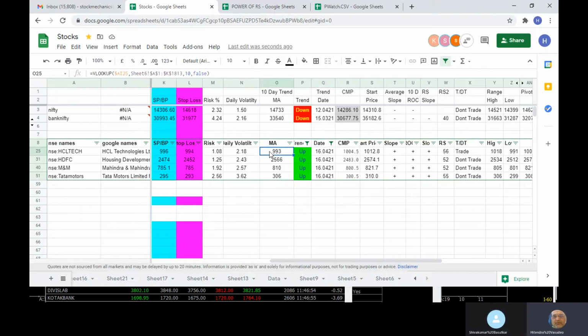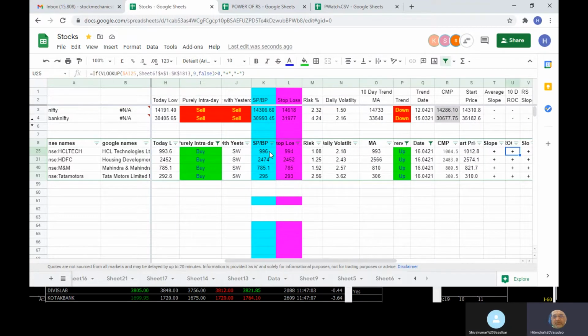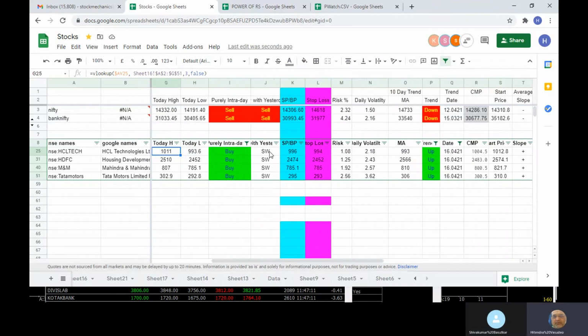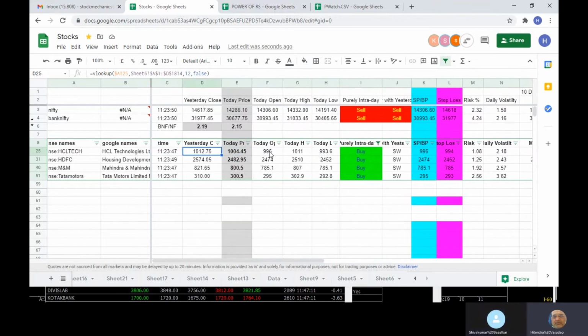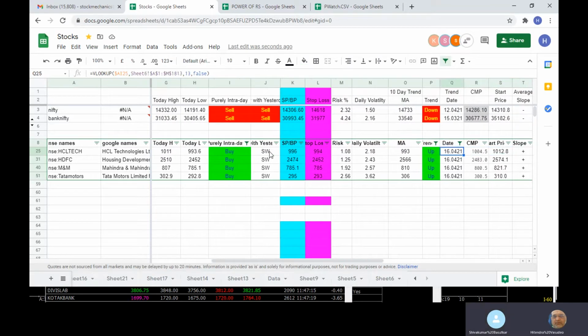Now this is to be implemented to start off with intraday. But if the position is favorable, then you can continue towards the closing. You can check. Initially, if any of them is showing a buy, and in a trade position, like say HCL Tech, right now as of the last update is showing me that, then I can start off with intraday, and in the closing time it has to close above the 9 day moving average. If it is closing above 993, okay, then I can continue my position if I want.